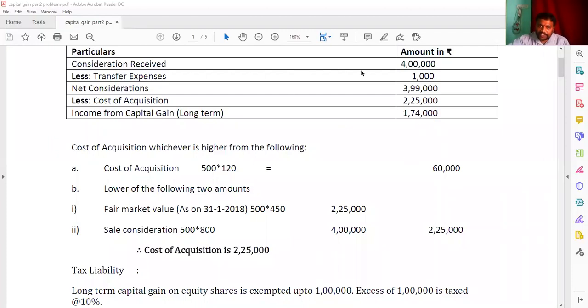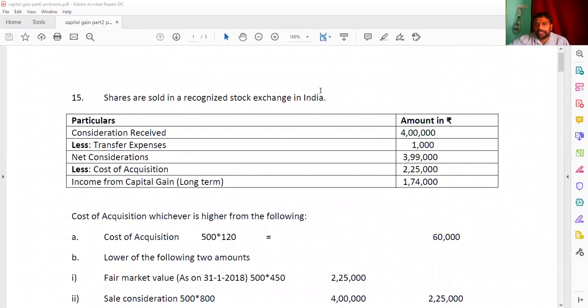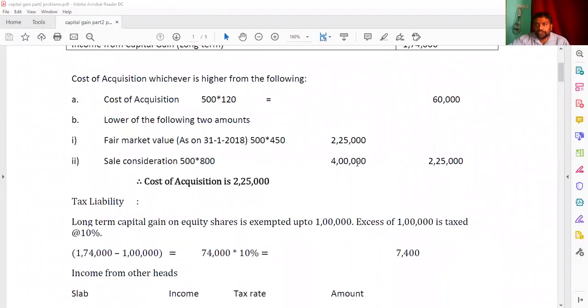Here the consideration received is for 500 shares, and he sold them at the rate of 800. 500 into 800, you are going to get 4 lakhs. Transfer expenses given here are 1,000. 4 lakhs minus 1,000, you are getting 3,99,000. And then the cost of acquisition is going to be computed. Why? Because it is a recognized stock exchange. So then 2 steps you have to make here.